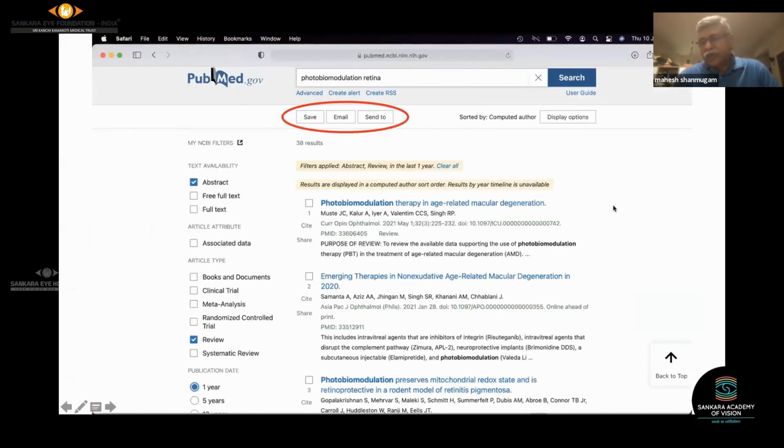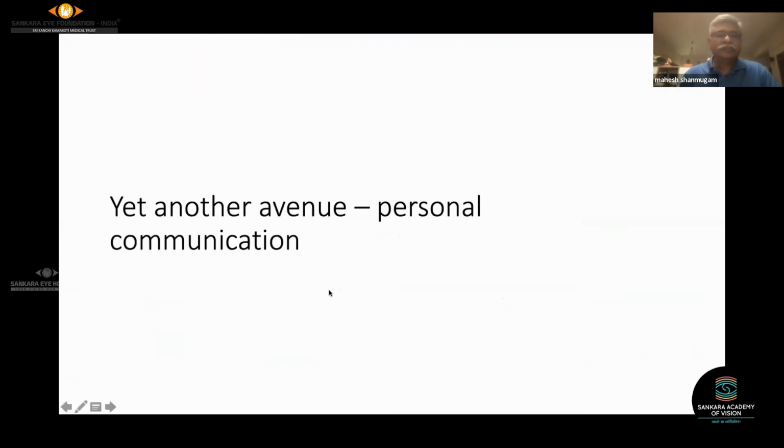And PubMed allows you to save as well. When you've gone through all the necessary titles, I usually click them and then click on abstract, so it gives you the abstract. I'm sure all of you are aware of this. You can save it directly to the computer or email it to yourself or send it to your friend. This once again goes into the folder as a Word file. Whenever I want, I pull out those files and look at the relevant literature.